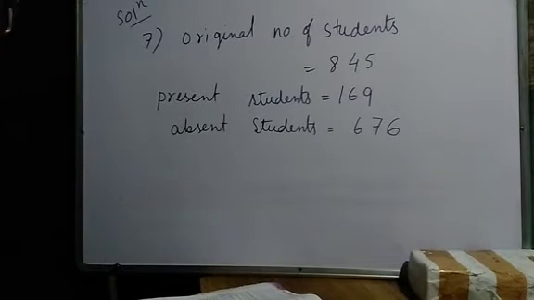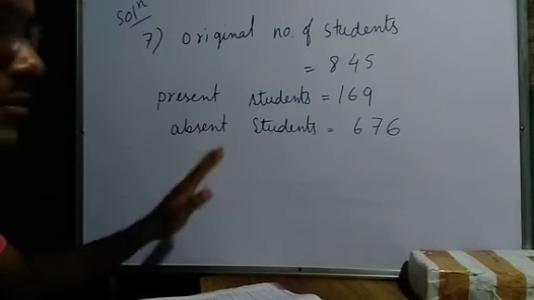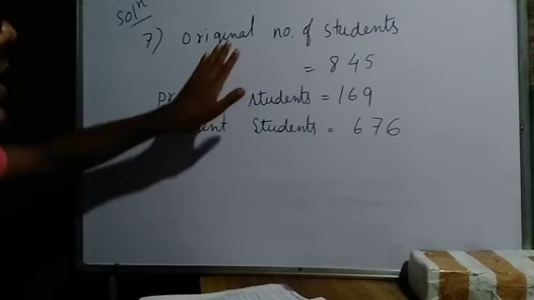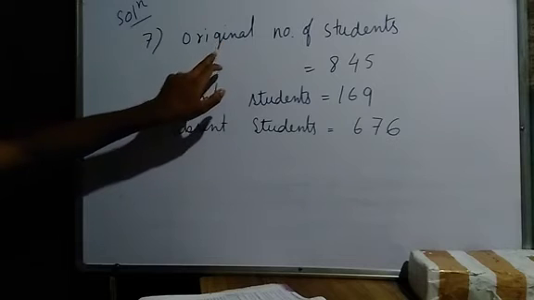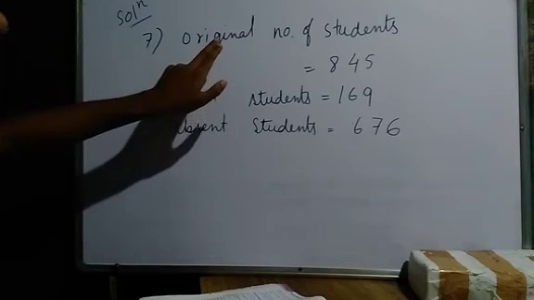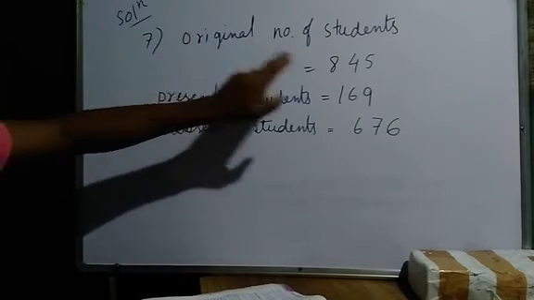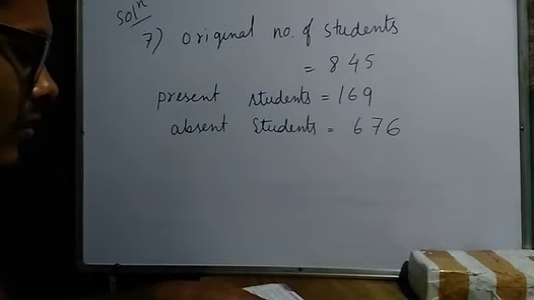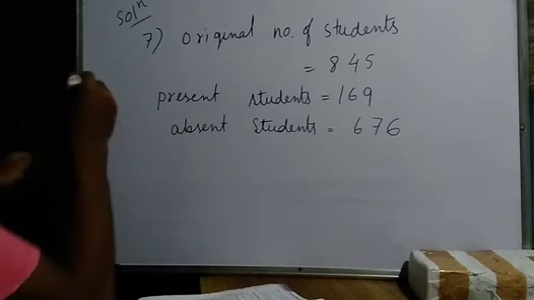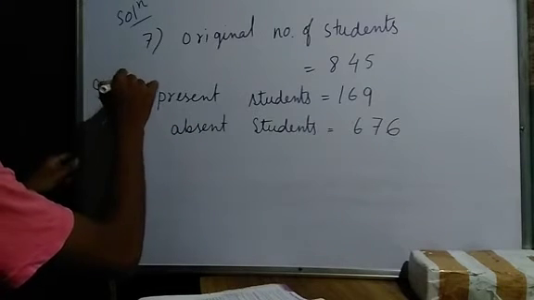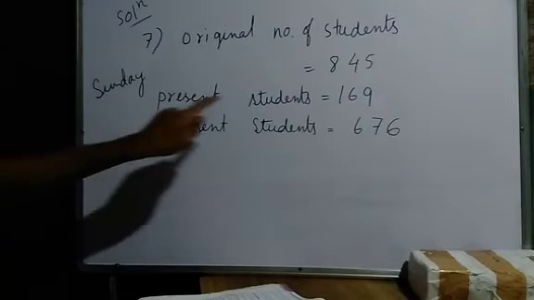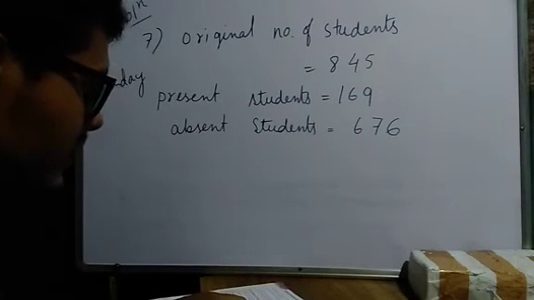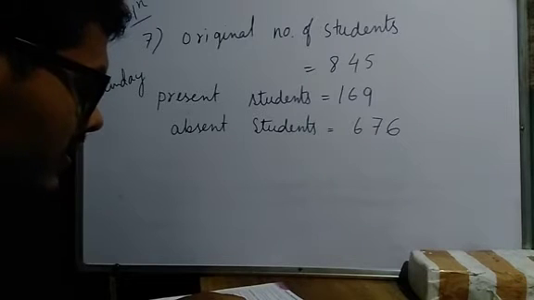Now students, I will solve the last question. There are 845 students in a parish. So total number of students, here I have written original, but you can write total number of students also, 845. On a Sunday only 169 were present. So you can write here Sunday, how many students are present: 169. Then find the percentage decrease in the students attending the parade on Sunday.